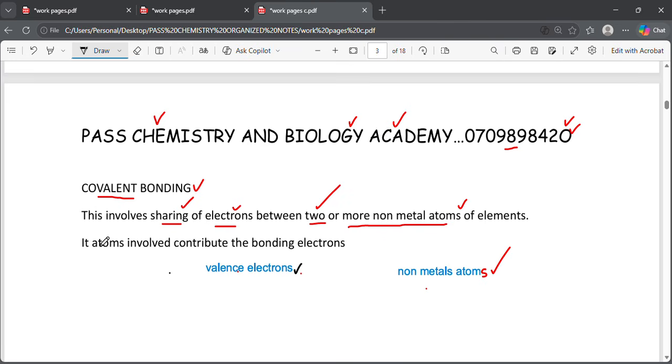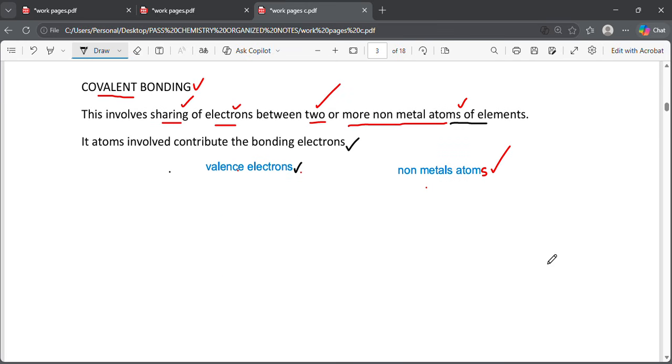And down here I wrote that each atom, or the atoms involved, contribute the bonding electrons. So it is the atoms of these elements that are going to contribute the bonding electrons. That's why I'm telling you that in bonding, it is the atoms that take part. However much it is the elements, it's the atoms of elements, as you can see here.